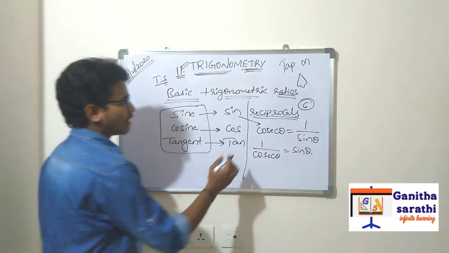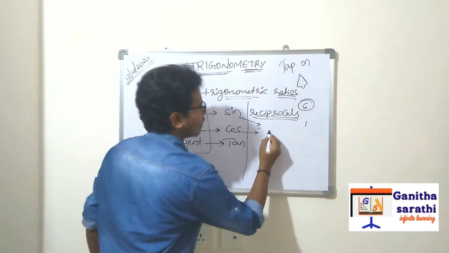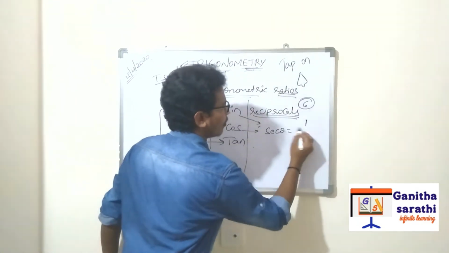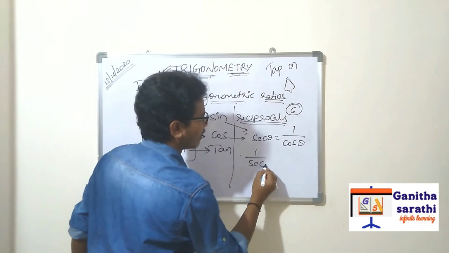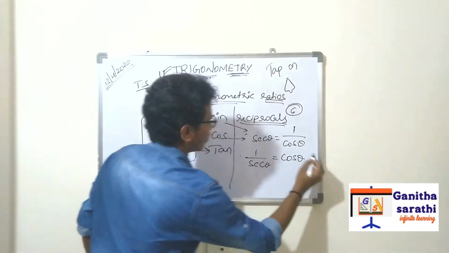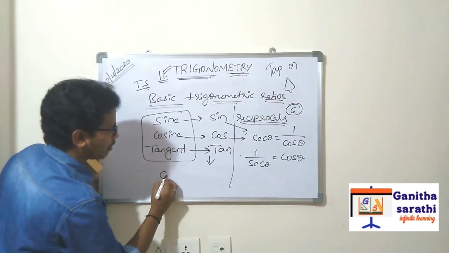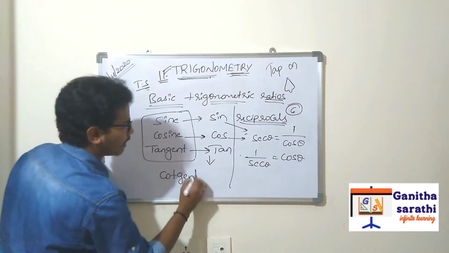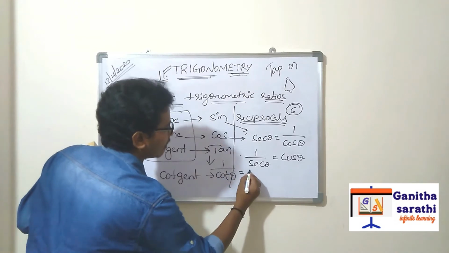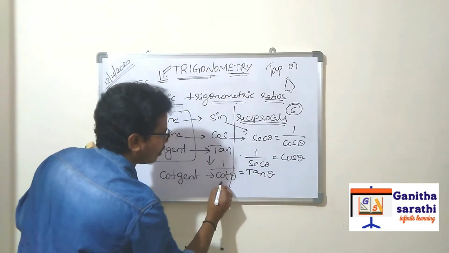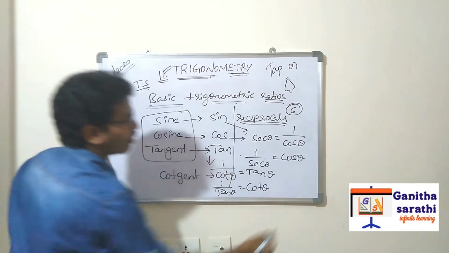And what is the reciprocal of cos? Secant theta. Secant theta is 1 by cos theta, or 1 by secant theta is equal to cos theta. In the same way for tan. What is the reciprocal of tan? Cotangent. Cotangent is written as cot. So 1 by cot theta is equal to tan theta, or 1 by tan theta is equal to cot theta.